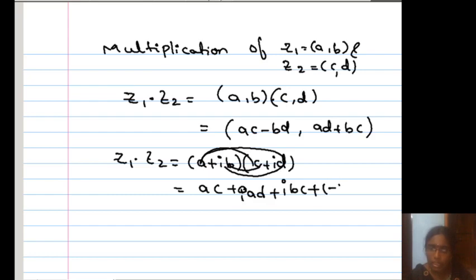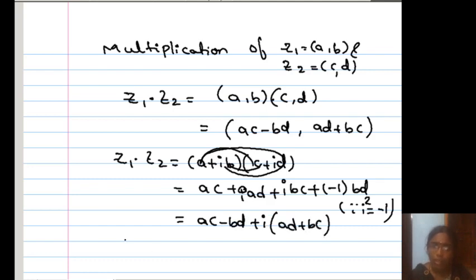So minus 1 into bd. Finally we get ac minus bd, plus i times (ad plus bc). This is a complex number in a plus ib form. In ordered pair form, it is (ac minus bd, ad plus bc). In this way also you can simplify to get the multiplication of two complex numbers.